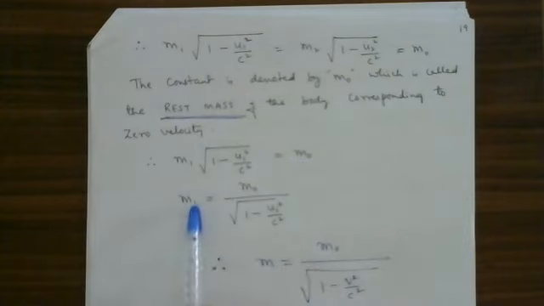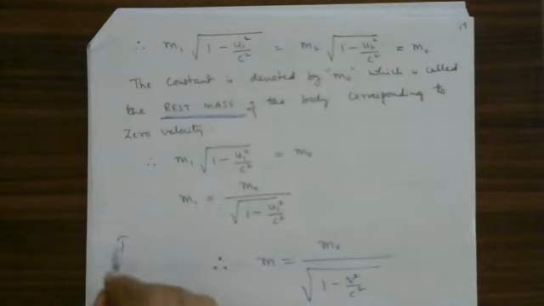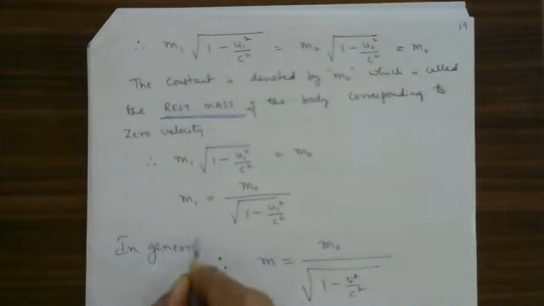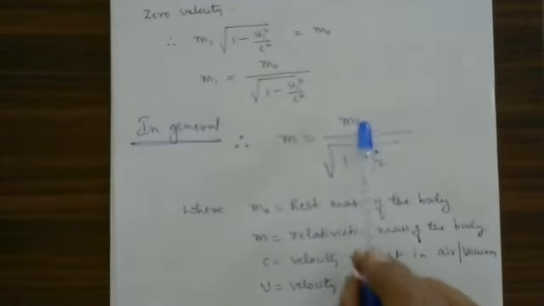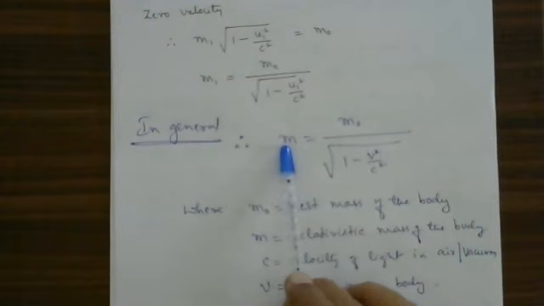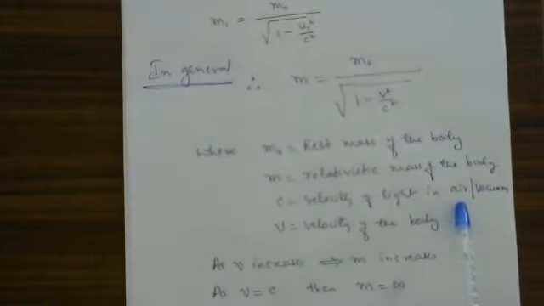Or m1 is equal to m naught divided by this. In place of m1, in general, I can write m as m naught, the rest mass, divided by the square root of 1 minus v square divided by c square. Where m naught is the rest mass of the body, m is the relativistic mass of the body, v is the velocity of the body, c is the velocity of light in air medium or vacuum medium.